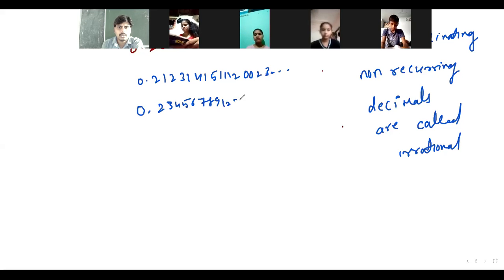0.23456789 1 2 3 4 3 2 4 and so on. This is also an irrational number which lies between 0.20 and 0.28. Is it right?